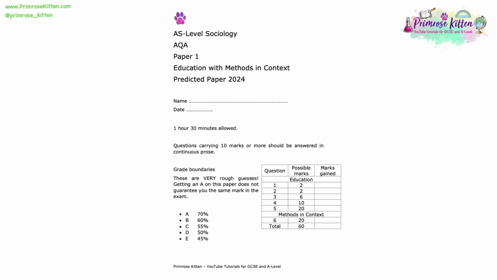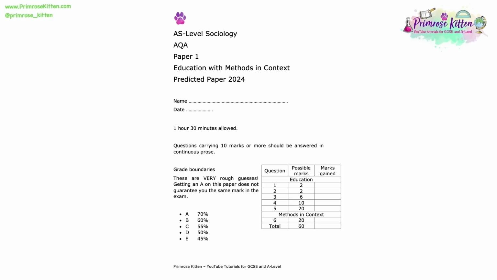The first section of the paper is relating to knowledge from the education topic, and within that section you have a variety of questions from the lowest tariff Sociology AS questions at 2 marks up to the highest tariff AS Sociology question at 20 marks. As a general guide, you should spend 1 hour on the education section of the paper and 30 minutes on the methods in context section of the paper.